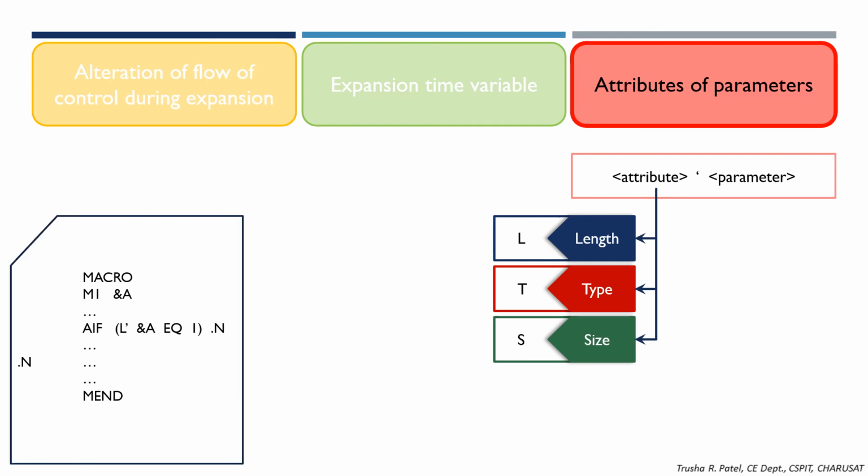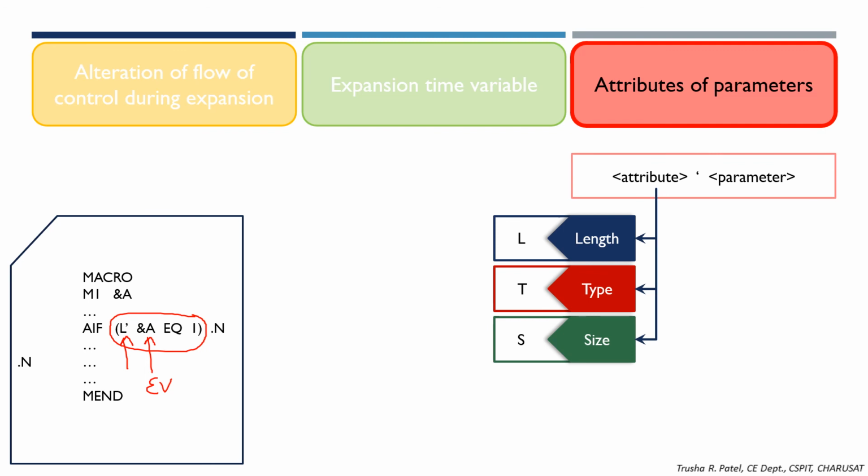Go to the previous example we have gone through. Here in the AIF statement we have written the relational expression, that is L single quotation &n. Here &n is your expansion variable and L is an attribute, that is the length attribute.